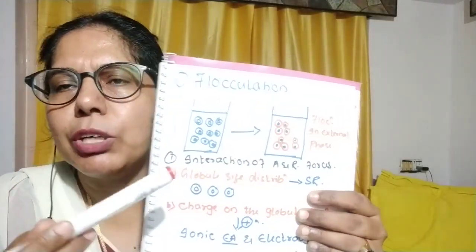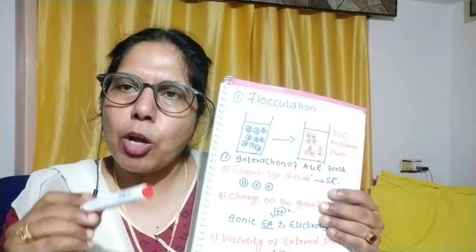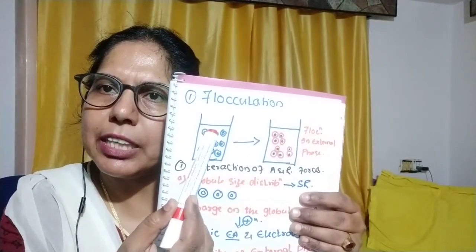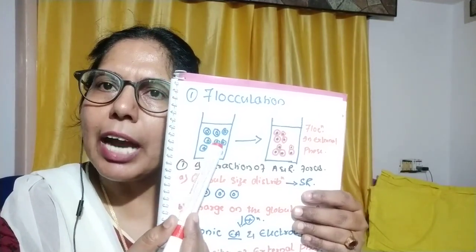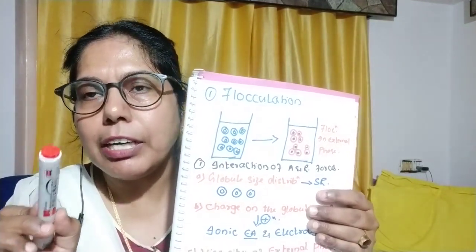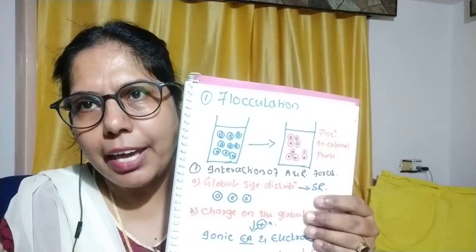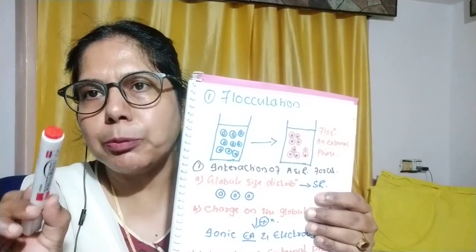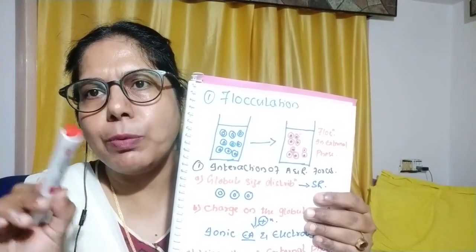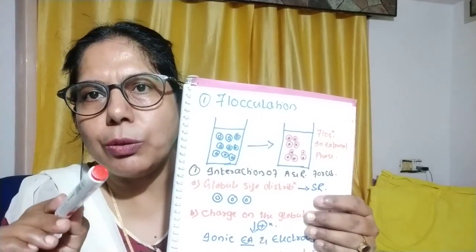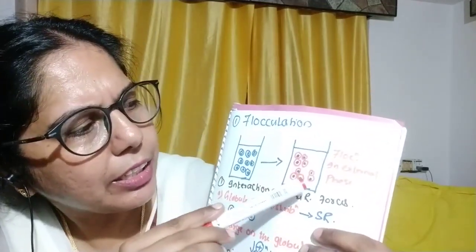In flocculation, the neighboring globules come close together and form colonies. Colonies is the key word. It forms colonies in the external phase, not in the internal phase. The dispersed globules come close together and form colonies in the external phase.